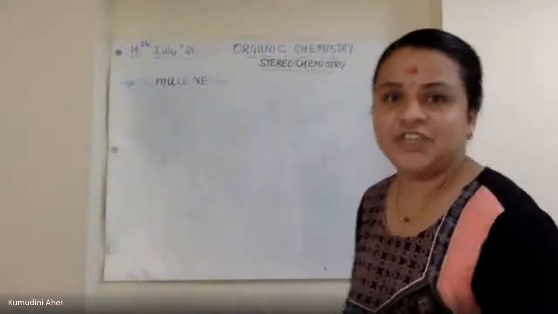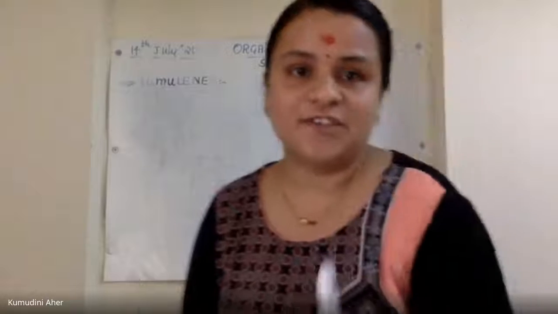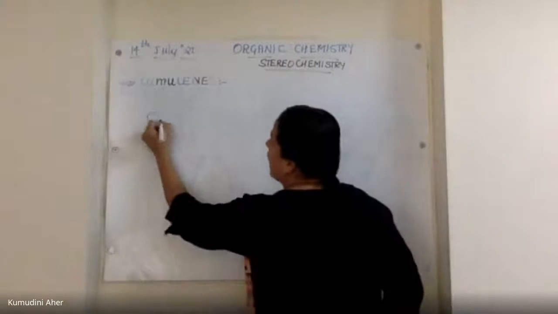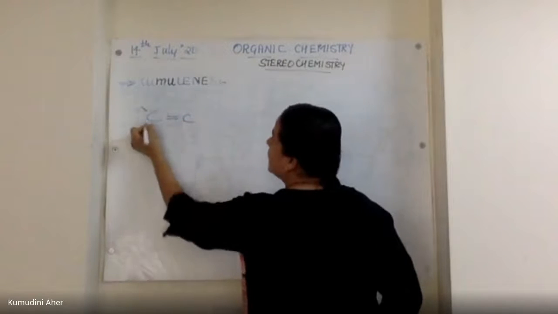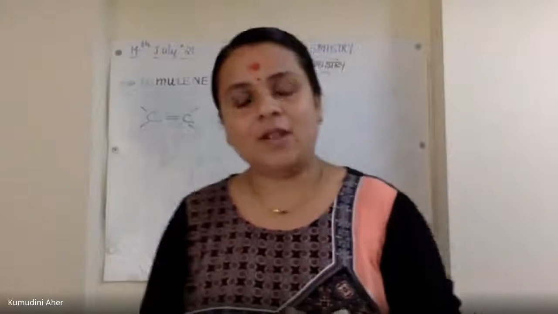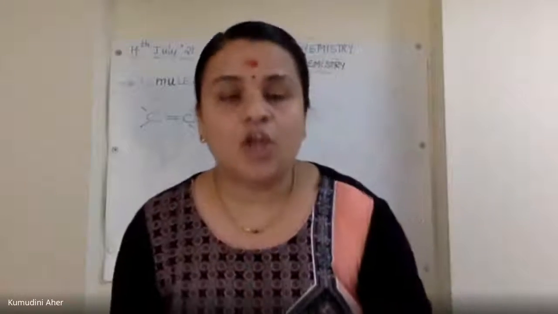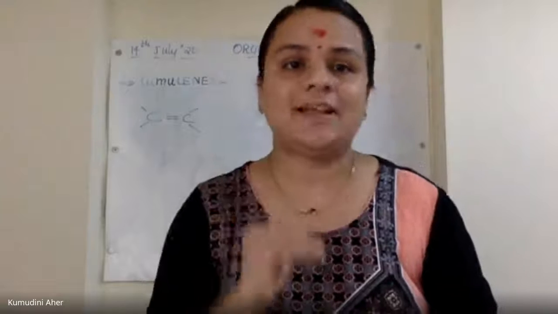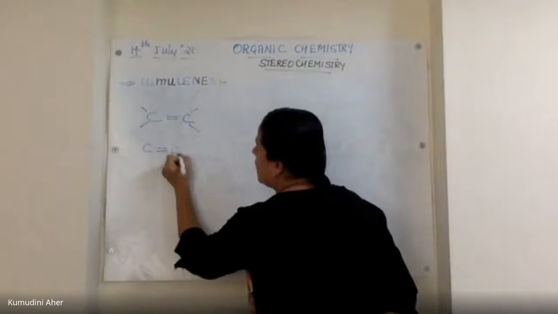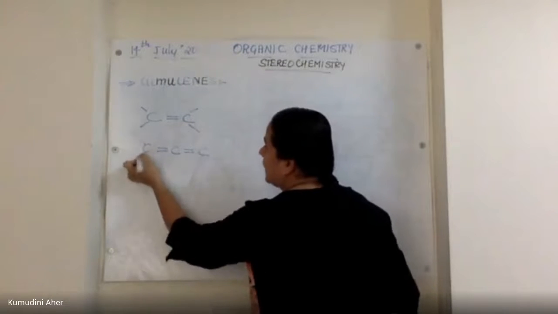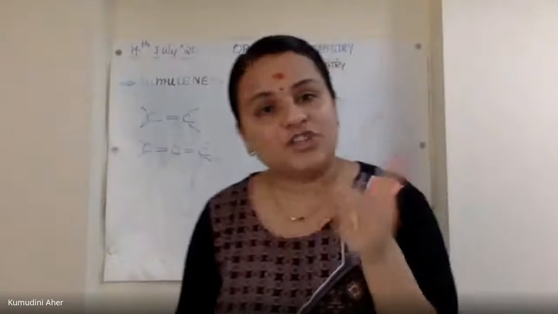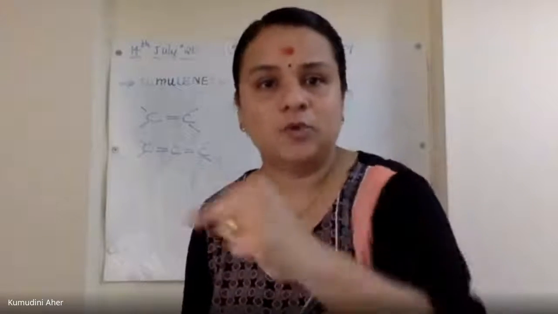तो इस क्वेश्चन का आंसर हमें किस तरह से जस्टिफाई करना है? We all know the structure of alkene. This is the structure of alkene. अब alkene में एक थोड़ा आगे एक स्टेप जाओगे तो आपको मिलेंगे क्यूम्यूलिन का स्ट्रक्चर. जैसे कि this is the one structure, C double bond C, C double bond C. So you can see that the double bond is in conjugation. एक के बाद दूसरा, एक के बाद दूसरा.